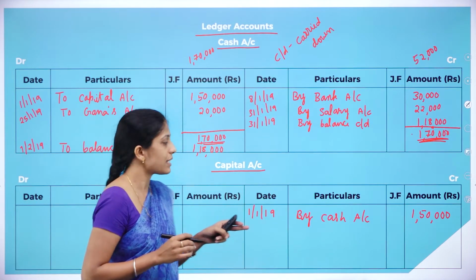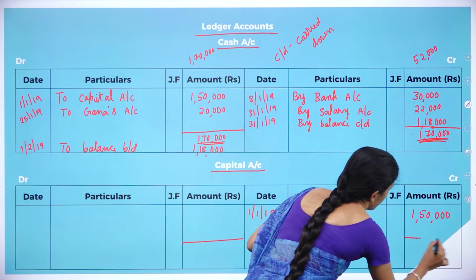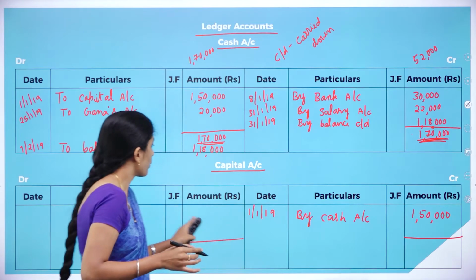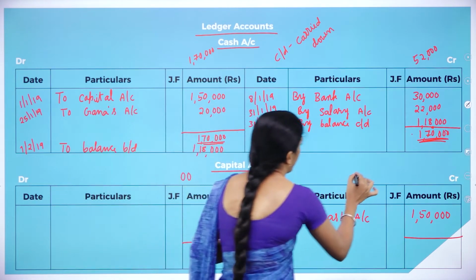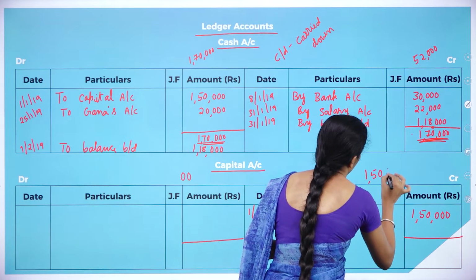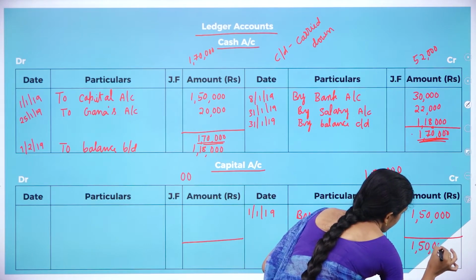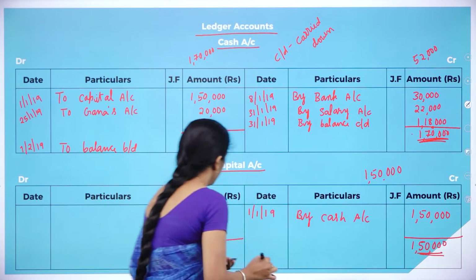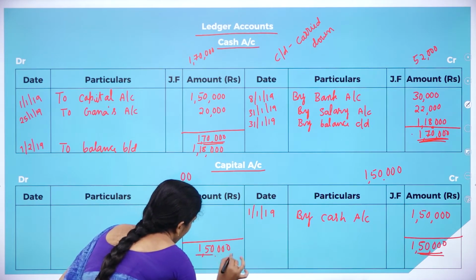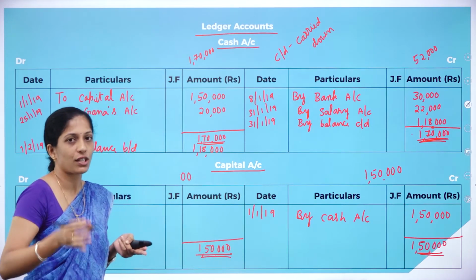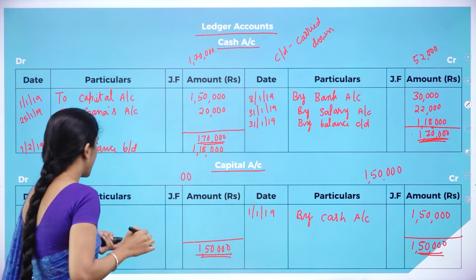Now we shall balance this account. So what you have to do? First we have to balance both the sides. So in the debit side there is 0. The credit side there is 1,50,000. So 1,50,000 is more. So we'll write 1,50,000 on both the sides. But your debit side doesn't have 1,50,000. So the amount has to be carried down. So the balancing figure has to be carried down.